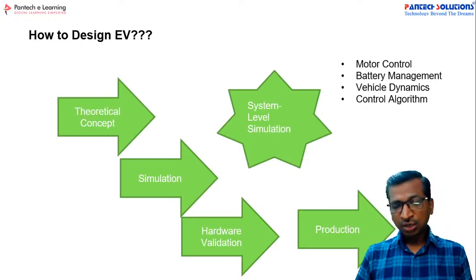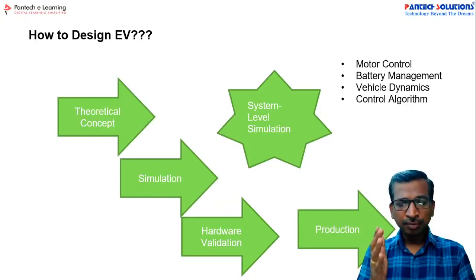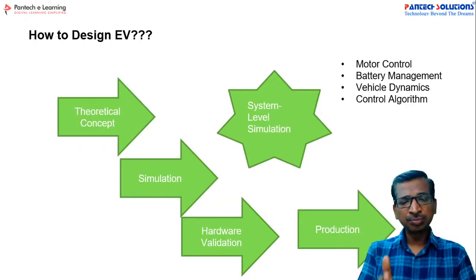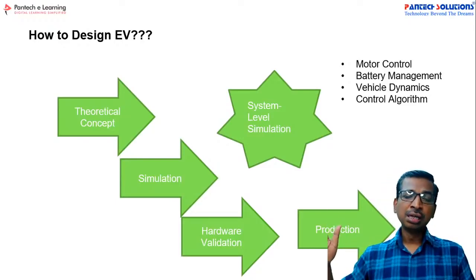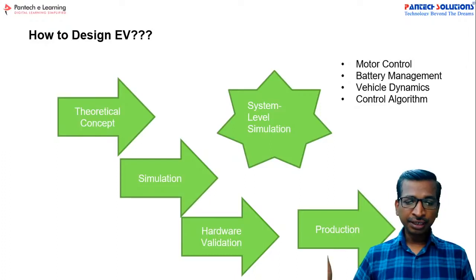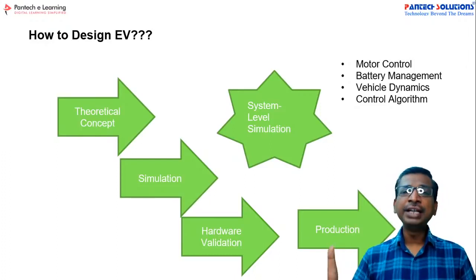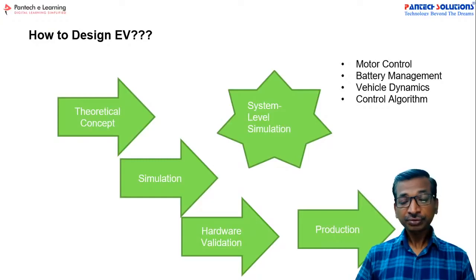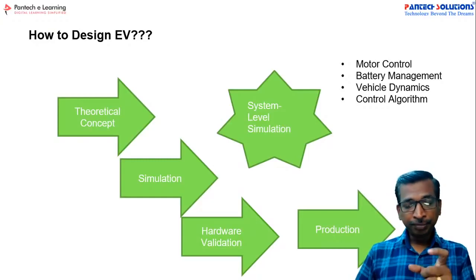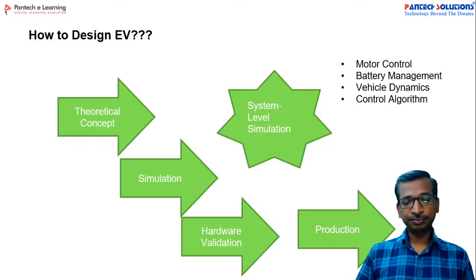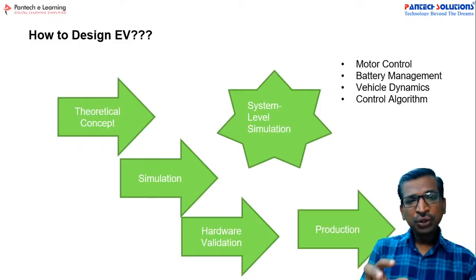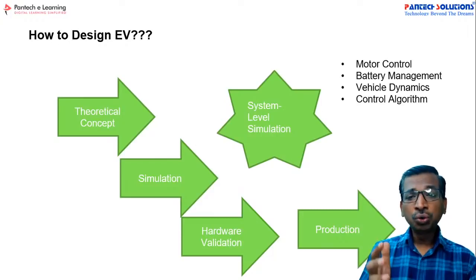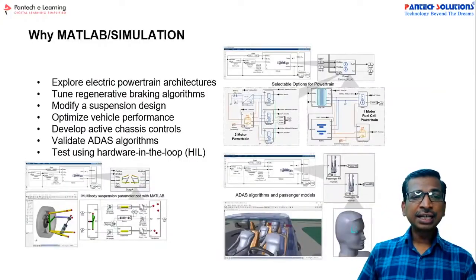For that, we are going to use the MATLAB software. The MATLAB software is going to give you the system level simulation. If you get the simulation output in MATLAB, then definitely in your hardware validation, you can reach up to 95% accuracy between the simulations and hardware. So like that, MATLAB is giving you the complete opportunity to do a lot of research. So let us see why we should choose the MATLAB simulation.